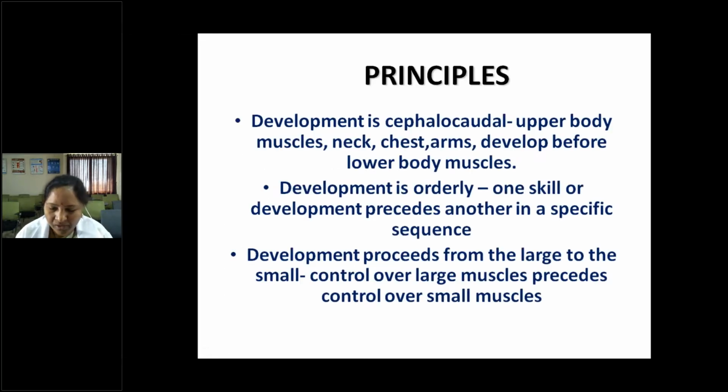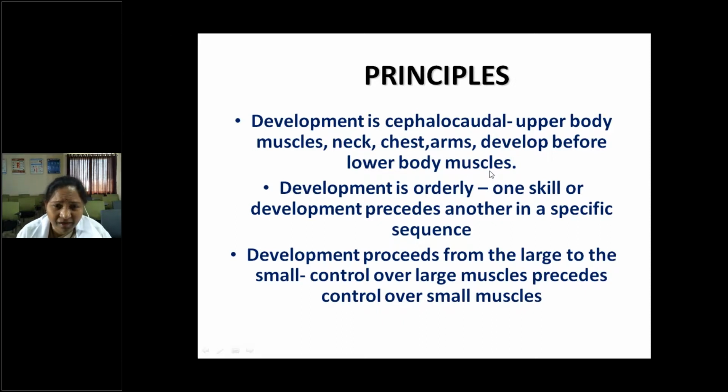So coming to the principles of development, sometimes they will ask you a 4-marks question, and in orals also they will ask what are the principles of development whenever you get a case of cerebral palsy or global developmental delay. So these are the principles. You should remember development is always in cephalocaudal direction, from head to toe. That means the upper body develops first, then only the lower. Upper body muscles like the neck, that's why neck control or head control comes first. Then chest and arms develop before lower body muscles. Then they can walk.